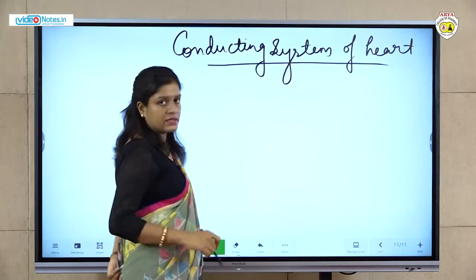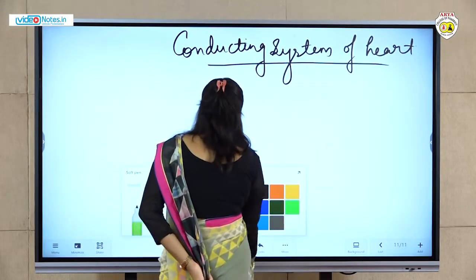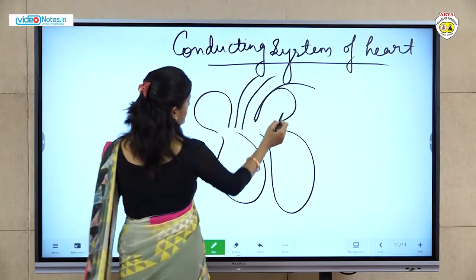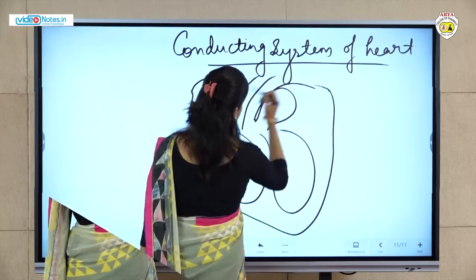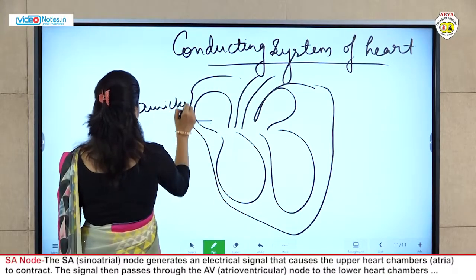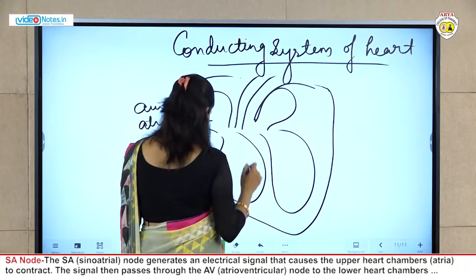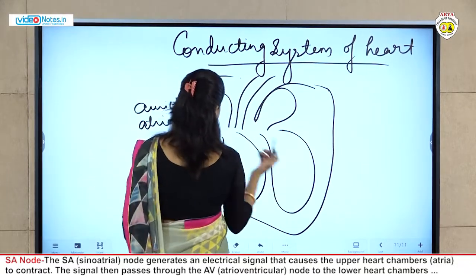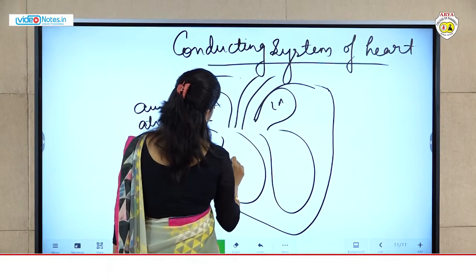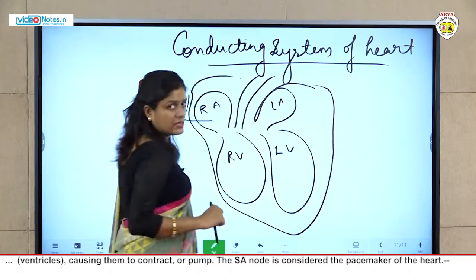Before starting the conducting system, make a simple diagram of the heart. These are the auricles or atria; this is right and this is left, right auricle, left auricle, right ventricle and left ventricle.